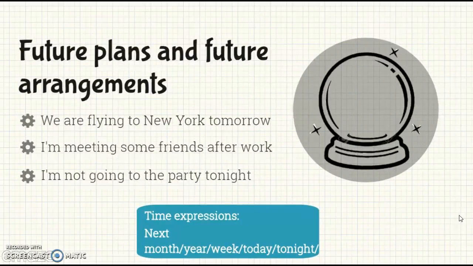And the last part, we have other expressions that are based on future plans and future arrangements. For example, number one, we are flying to New York tomorrow. I'm meeting some friends after work. And the last one, I'm not going to the party tonight. And here we're going to have certain time expressions: next month, next year, next week, today or tonight.